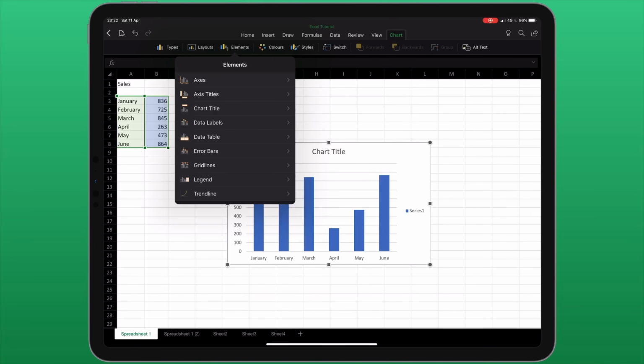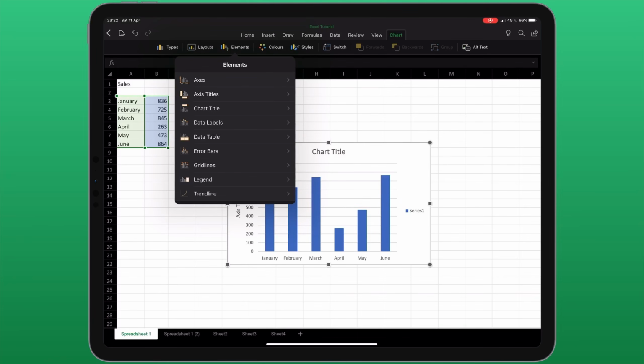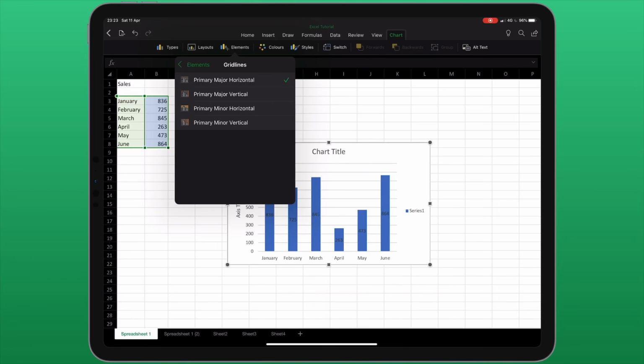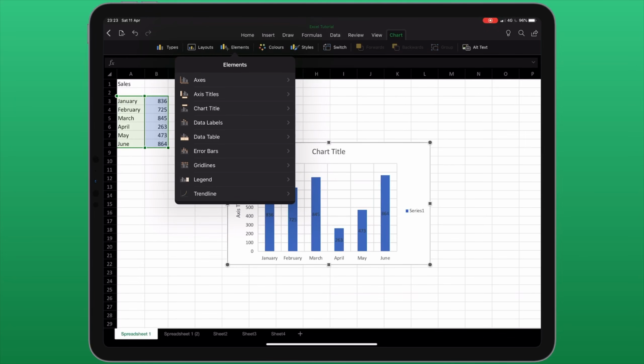The elements icon allows me to change specific features of the graph, including the axes, whether or not I want to have axis titles, whether the contents of the graph should contain the numbers, whether or not I want to see grid lines, and a whole host of other options.